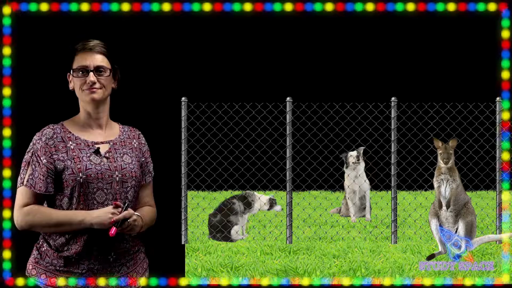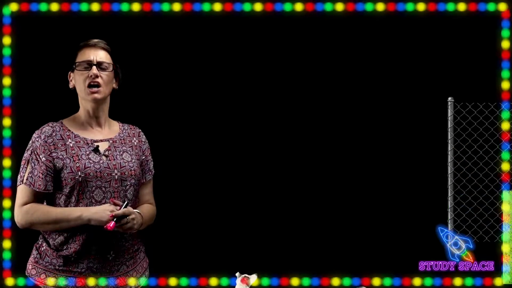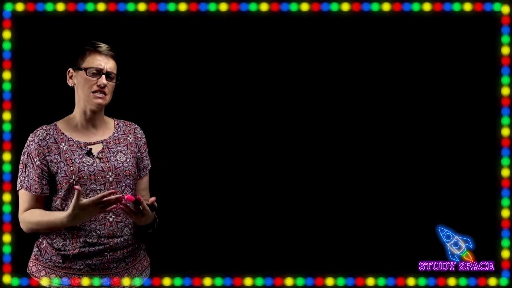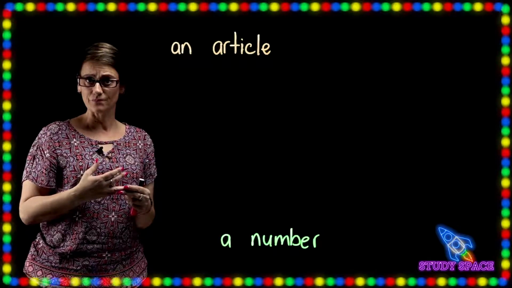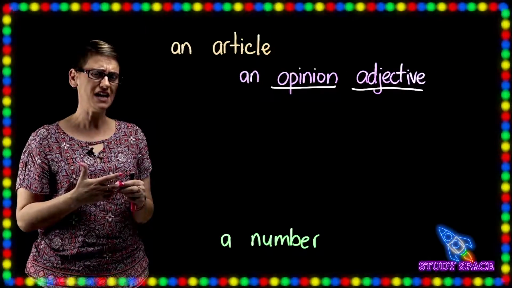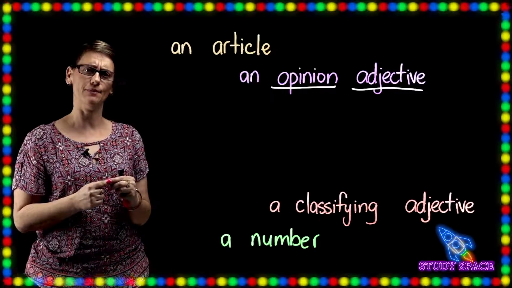So boys and girls, let's watch this short clip and see if we can come up with a sentence. Okay, so now we need to think of a sentence that has an article, a number, an opinion adjective, and a classifying adjective. What sentence can we come up with?